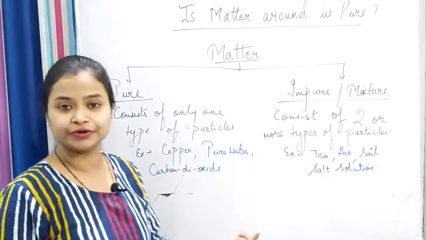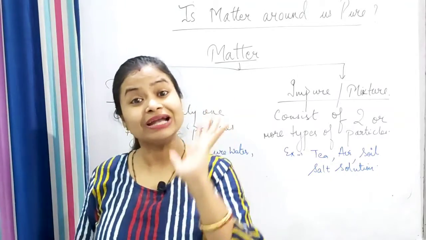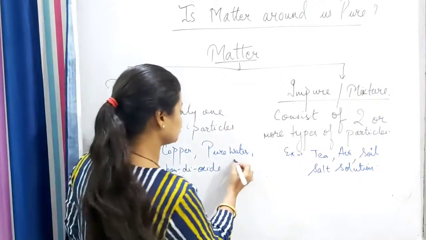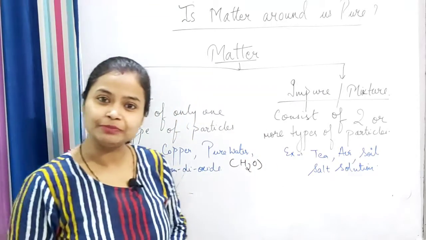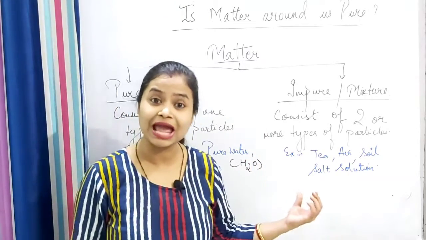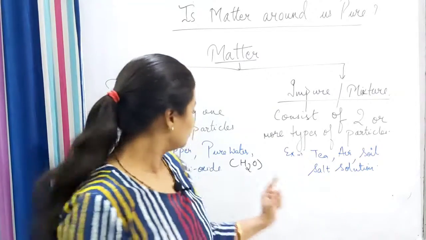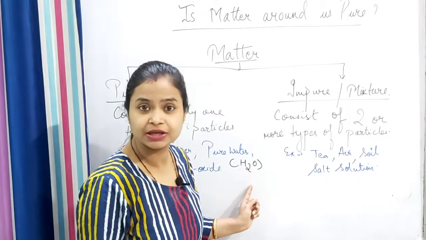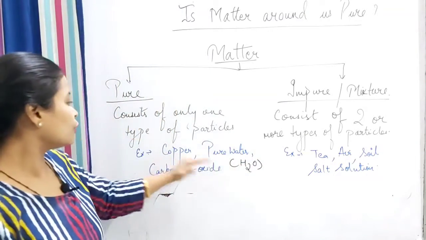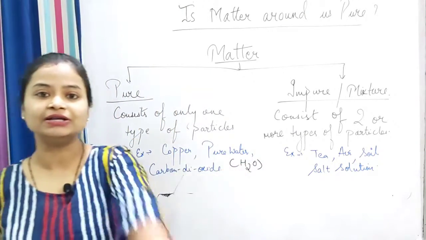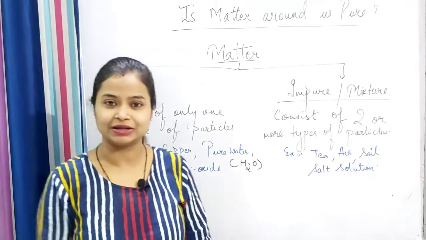Whereas pure water consists of only one type of particles, which are H2O particles. Everyone might know what the formula of water is, H2O. The 2 is written as a subscript and H and O are written in capitals. So pure water consists of only one type of particles, H2O particles.